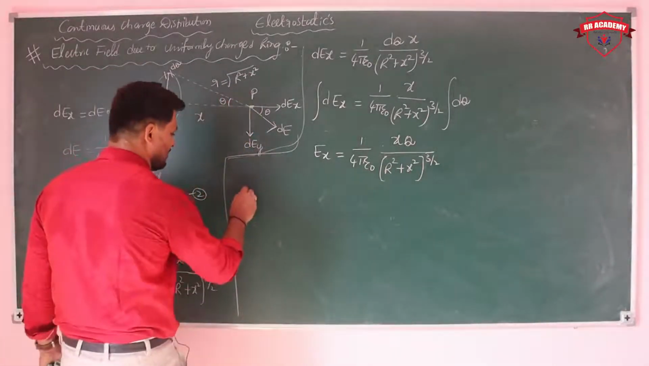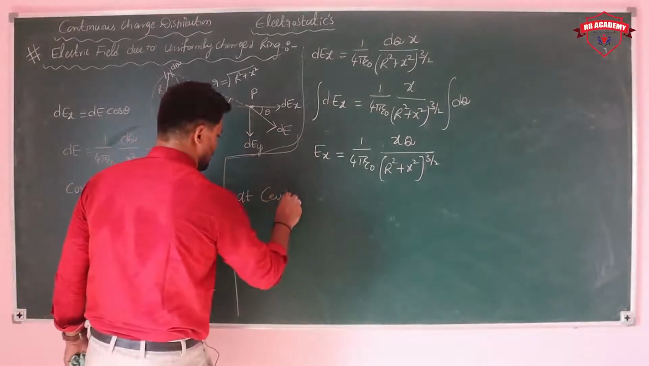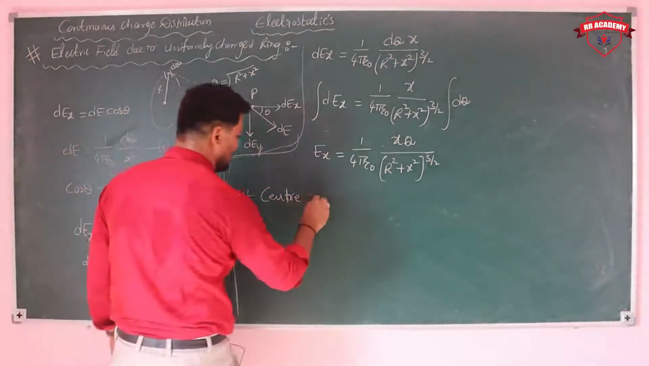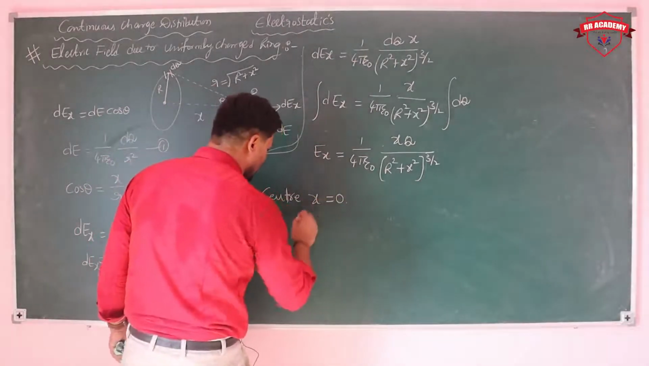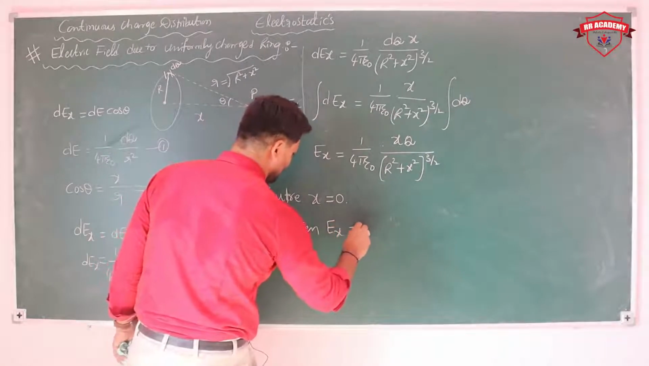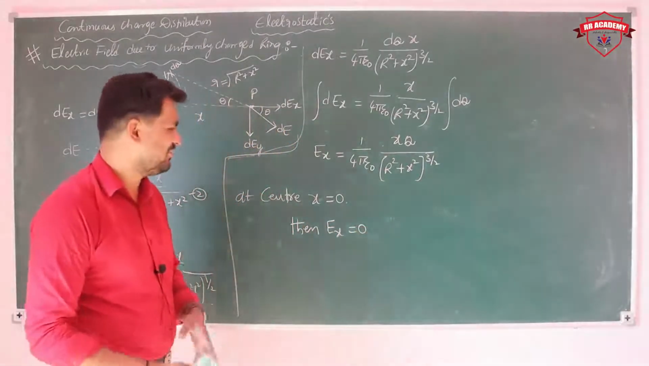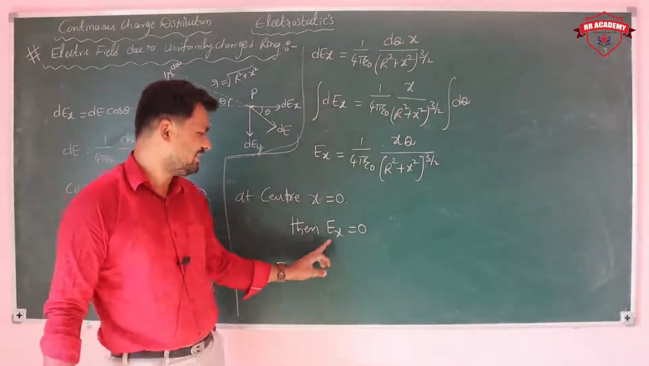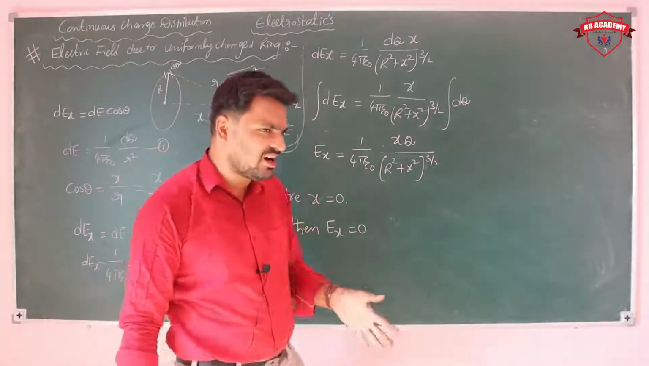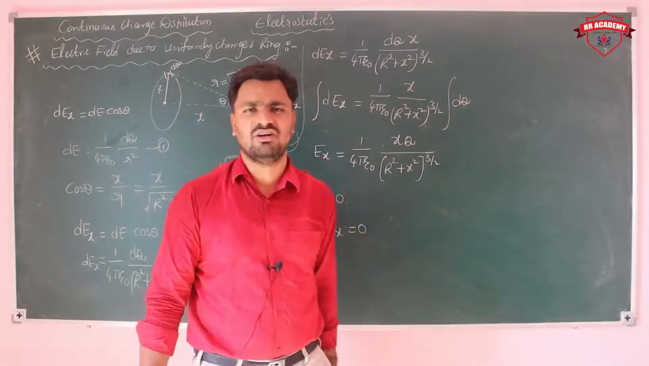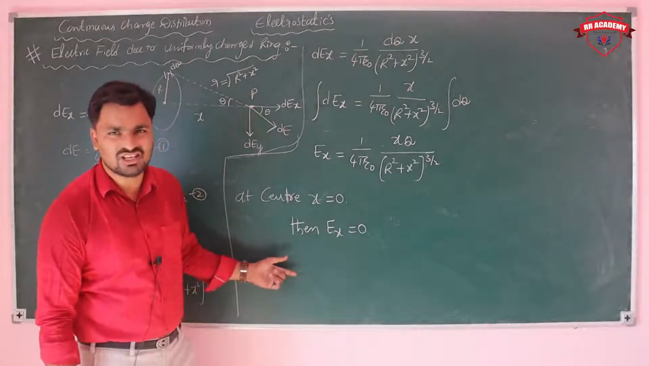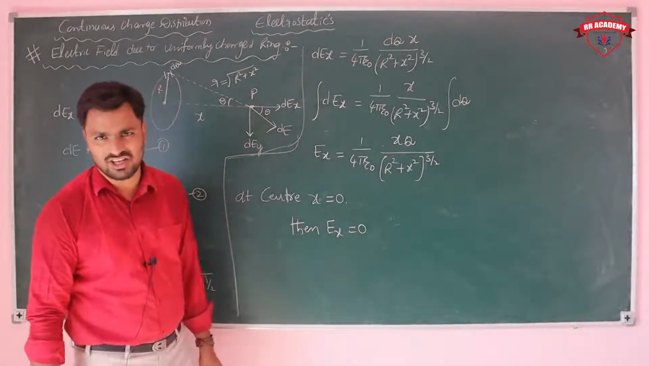While we are taking point P at the center, what about the x value? If the point P is at the center, then x is equal to 0. When x is equal to 0, what about the electric field at that particular point? That also becomes 0. The electric field at the center of the uniformly charged ring is equal to 0.